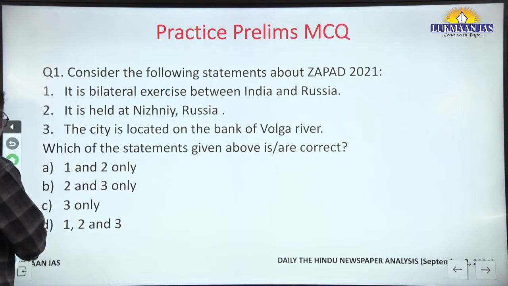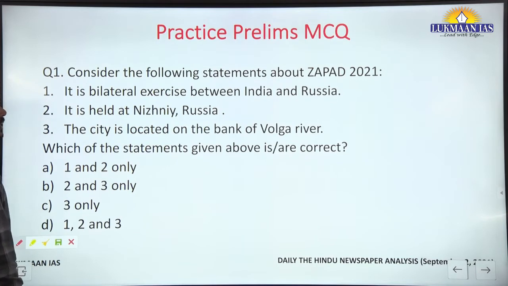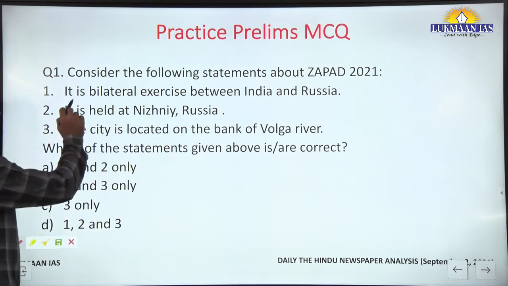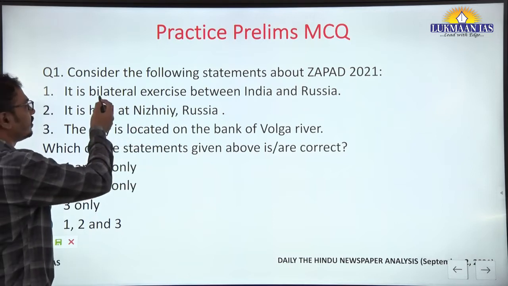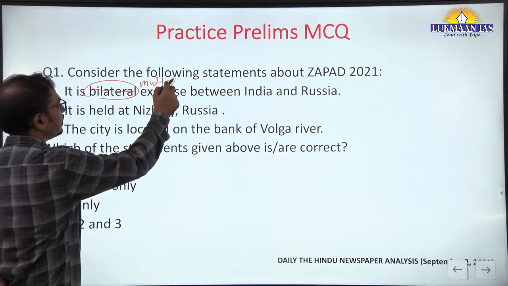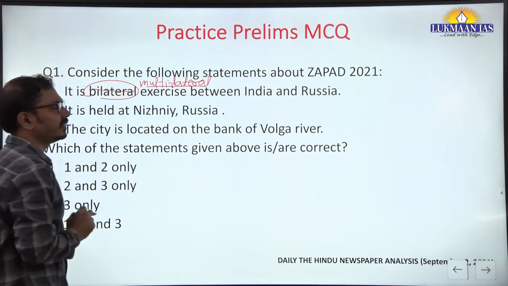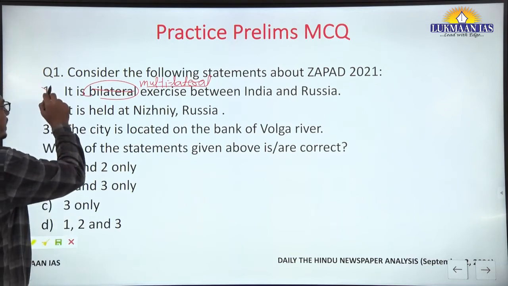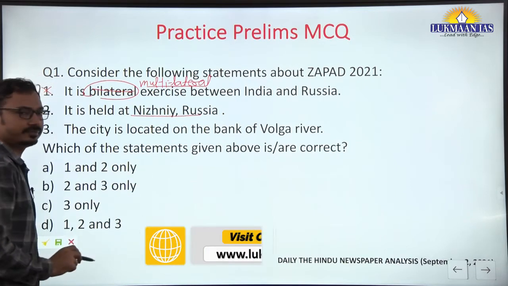Just now we talked about this ZAPAD exercise. We have to find the correct statements. It is a bilateral exercise between India and Russia. Just now we talked about this: it is not bilateral, it is a multilateral exercise. Other countries are also participating, right? So it is a multilateral exercise. Incorrect.